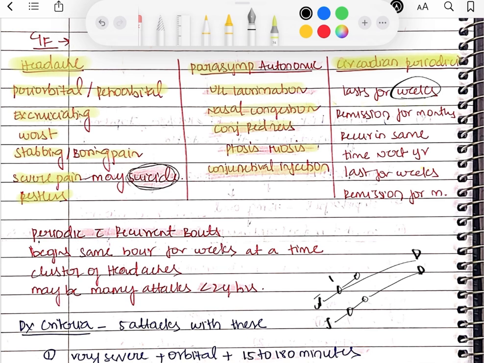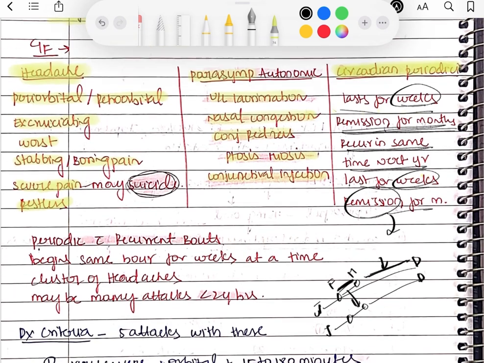So here I said he is having headache between February to March. So it lasts for few weeks, February to March, and the remission for few months. So all these months after March to December, he will be having no headache. That means he is having remission. But only between February to March every year he will be having this. So it lasts for few weeks, remission for the following months, and reoccurs at the same time in the next year. Again it lasts for few weeks and remission for the following months, and again it reoccurs during the same time in the next year. So that is what is called circadian periodicity.